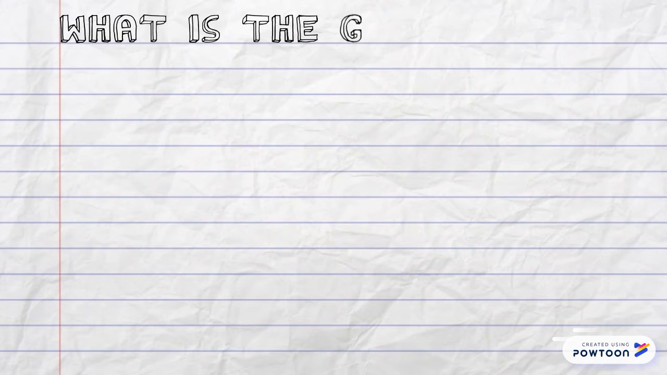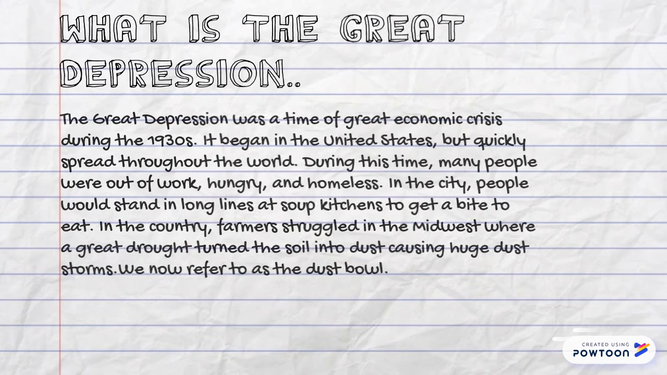The Great Depression was a time of great economic crisis during the 1930s. People were starving, homeless, and out of work. Those in the rural areas, such as farms, struggled in the Midwest because of a great drought that dried up the soil, called the Dust Bowl.